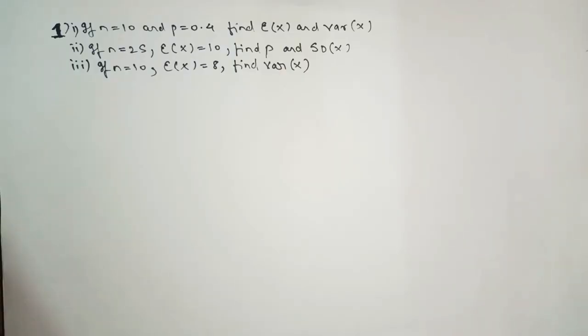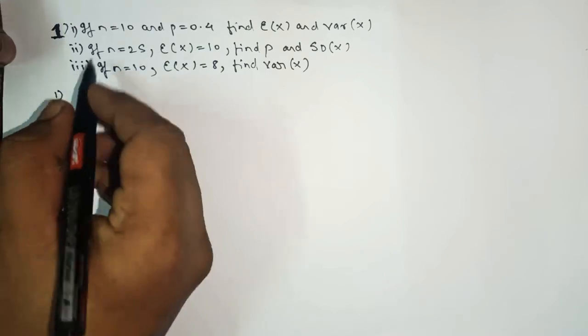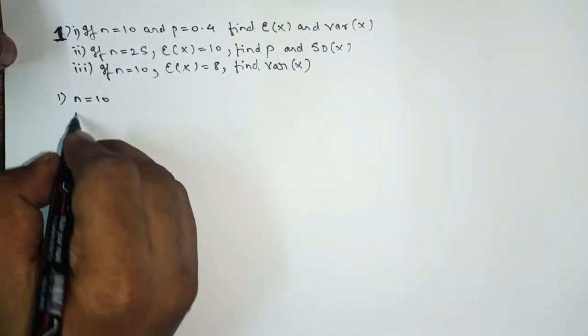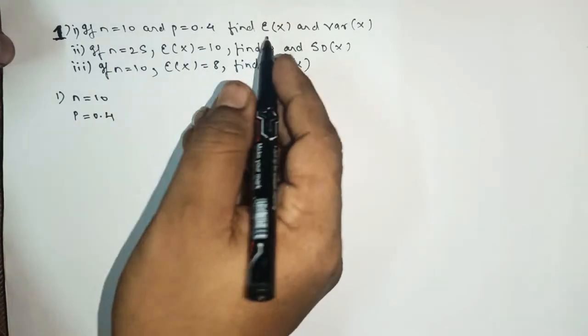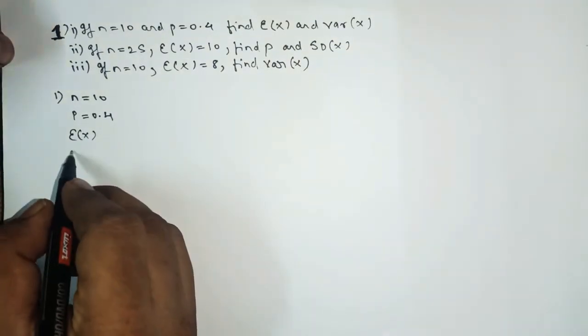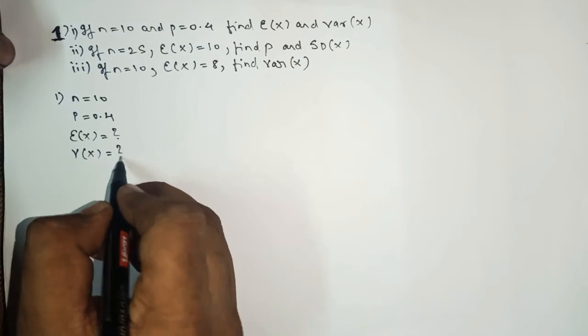Let's check 2, 3 examples based on type number 1. So the first question is what? Here we have the value of n equals to 10, p equals to 0.4, and then you'll find the value of E(X) as well as V(X) also. Both the values we have to find.